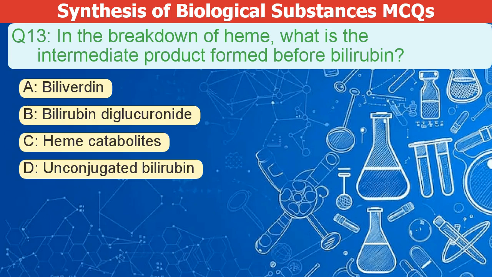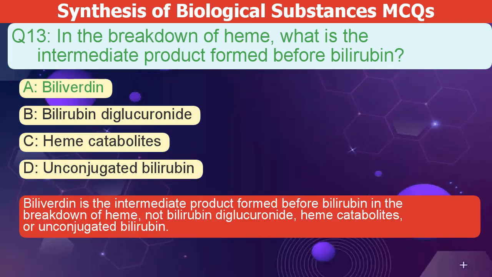In the breakdown of heme, what is the intermediate product formed before bilirubin? A. Biliverdin. B. Bilirubin diglucuronide. C. Heme catabolites. D. Unconjugated bilirubin. The correct answer is A. Biliverdin is the intermediate product formed before bilirubin in the breakdown of heme, not bilirubin diglucuronide, heme catabolites, or unconjugated bilirubin.